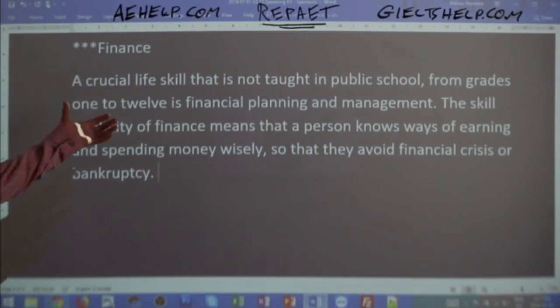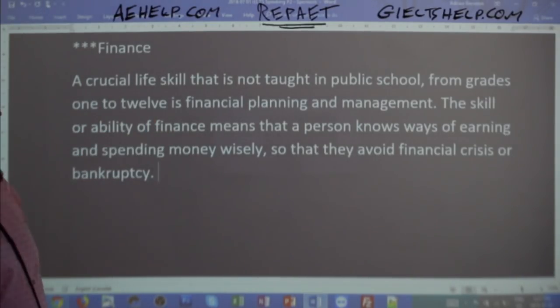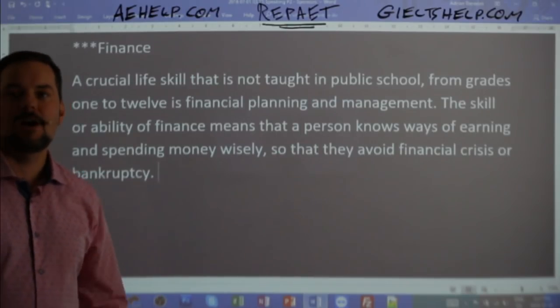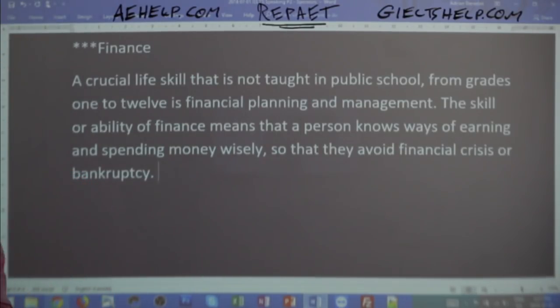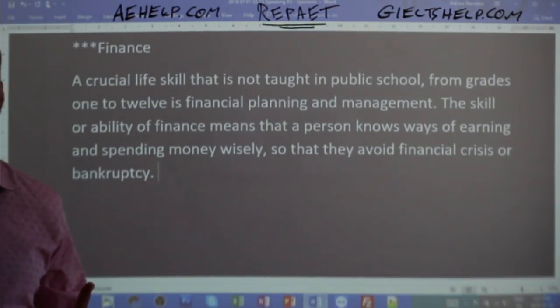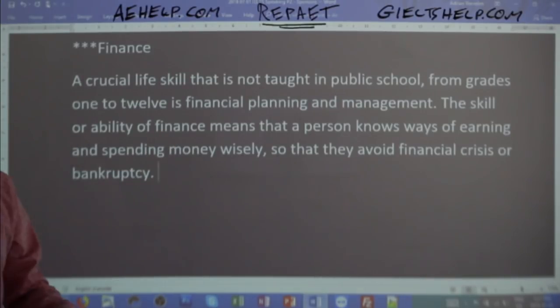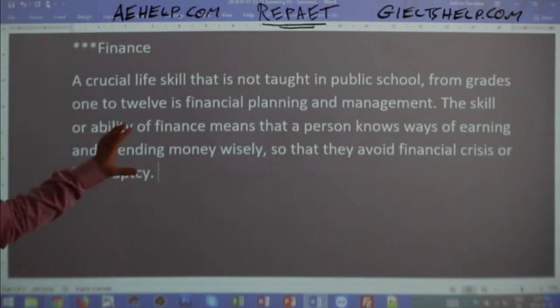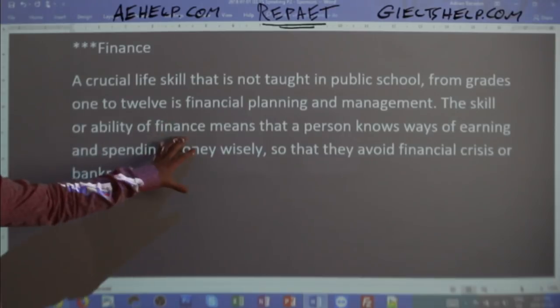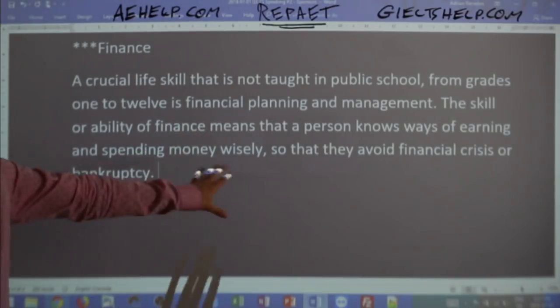Have I said everything there is about financial planning and management? Not necessarily. Arcana, you're still identifying the difficulty or the need here, but that's not necessarily what this question is asking. This question is just simply asking you to define the skill, okay?